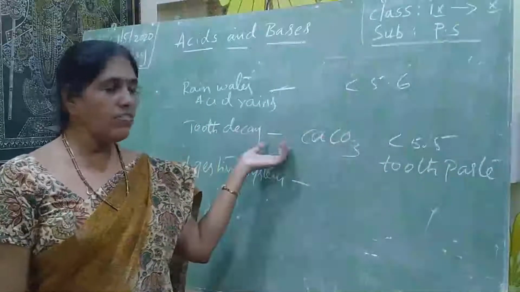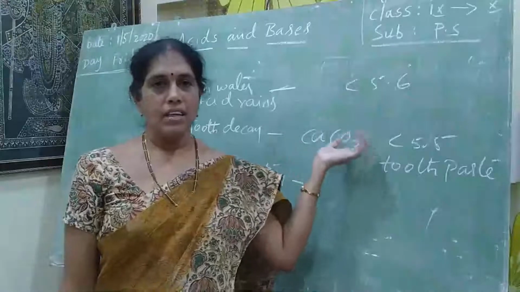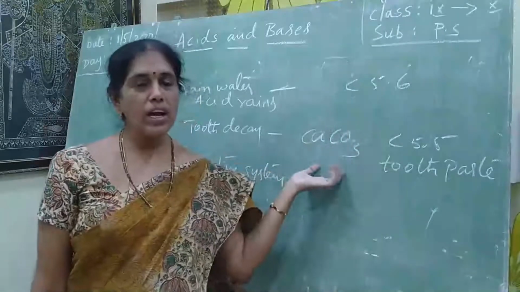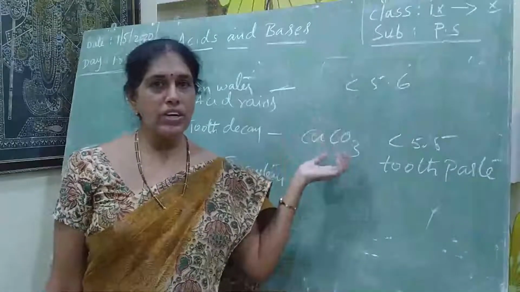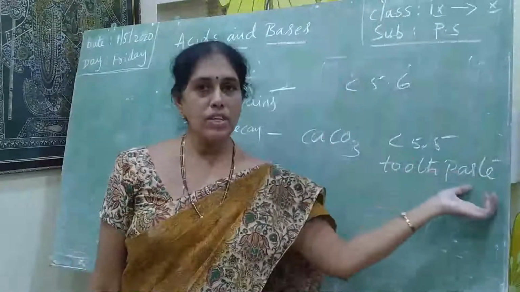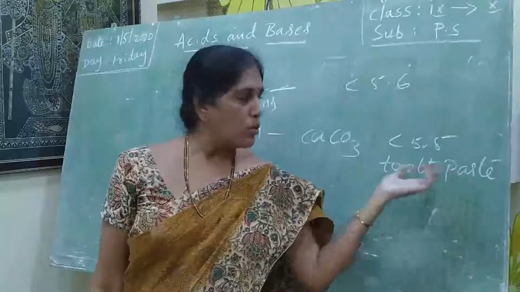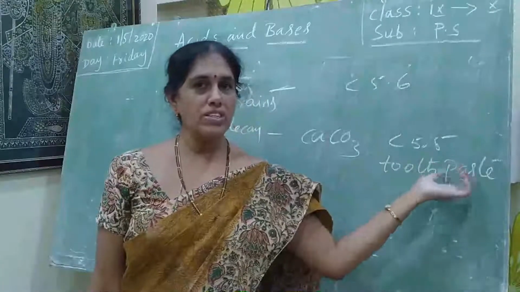How does tooth decay form? By acids. The acids corrode the tooth enamel. So we neutralize them by brushing with toothpaste. Toothpaste is of which nature? Basic nature.